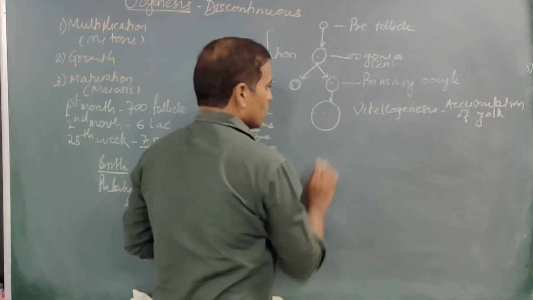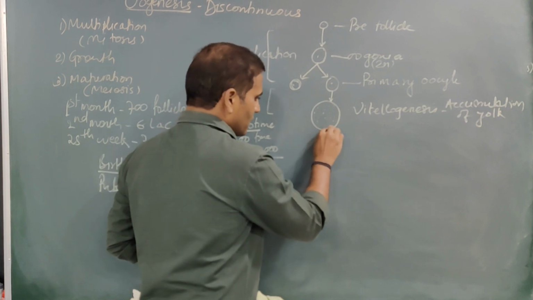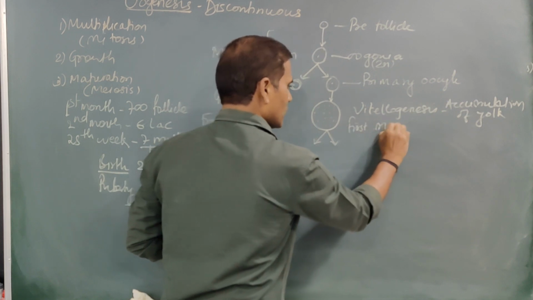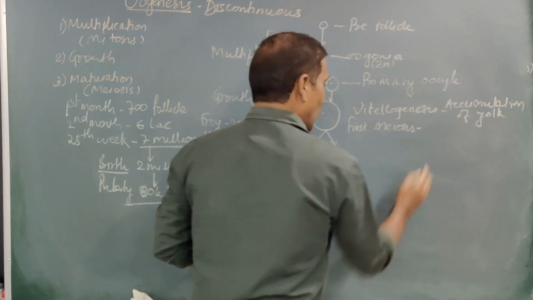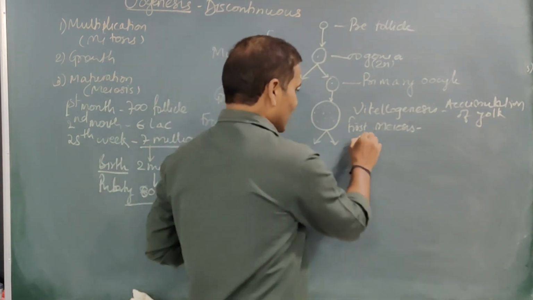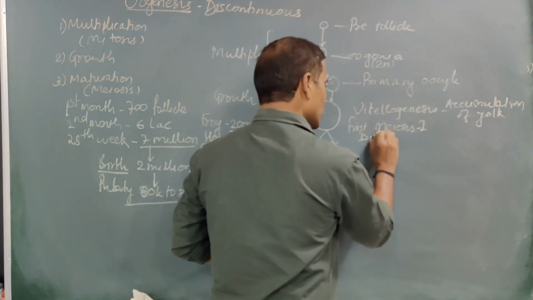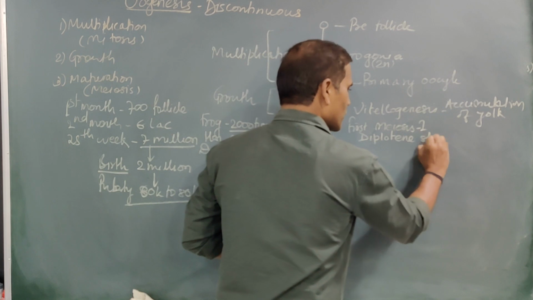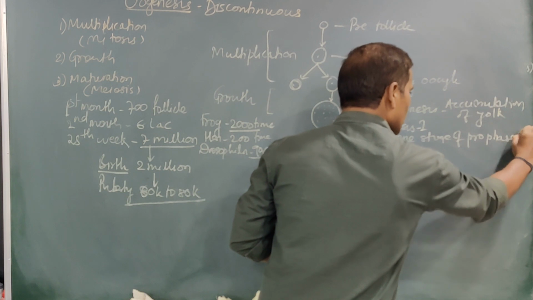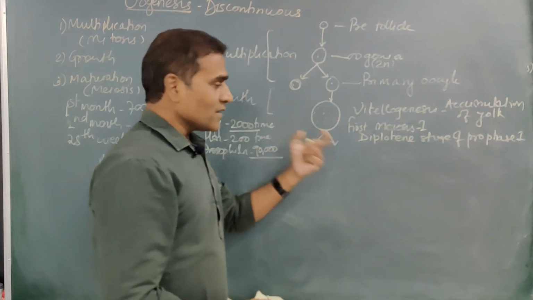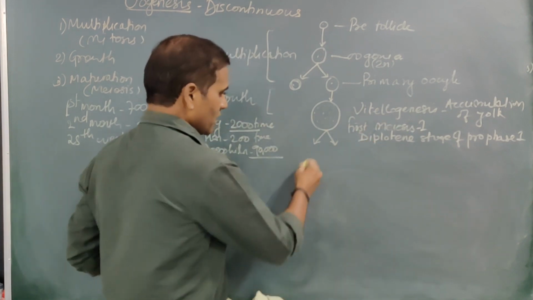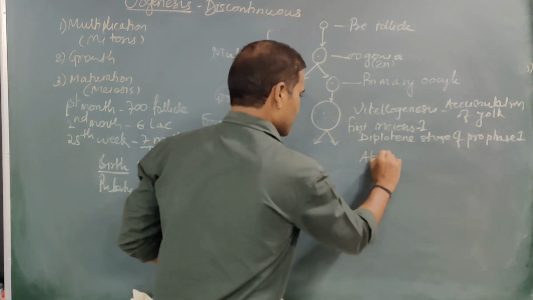Now this primary oocyte undergoes first meiotic division, first meiosis. The first meiotic process is arrested at the diplotene stage of prophase 1, and this is arrested meiosis 1 at the diplotene stage. We have seen in cell division the diplotene stage of prophase 1, right? Now as soon as that female reaches puberty, this meiosis 1 is resumed, right, at puberty.